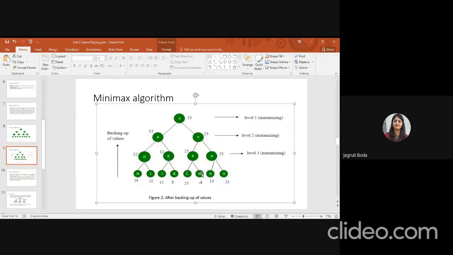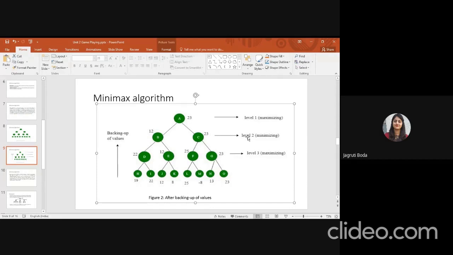Now L and M, which has the maximum value? 25. So I assign 25 to the F node. N and O, 13 and 23. The maximum value is 23. So I assign G as 23 because this layer is maximizing.